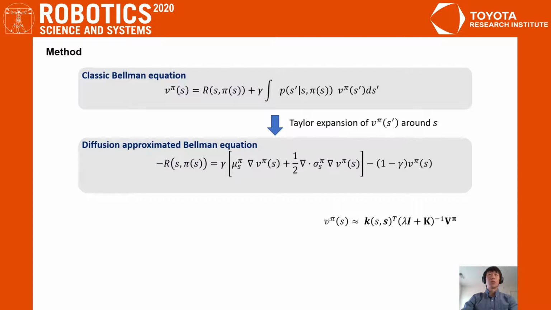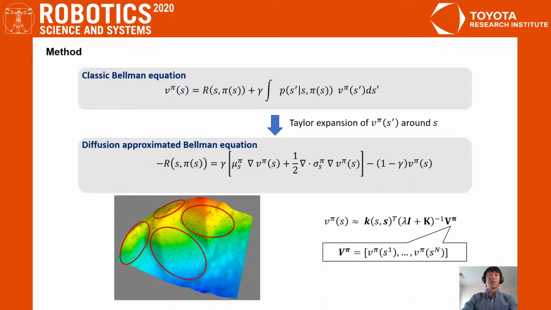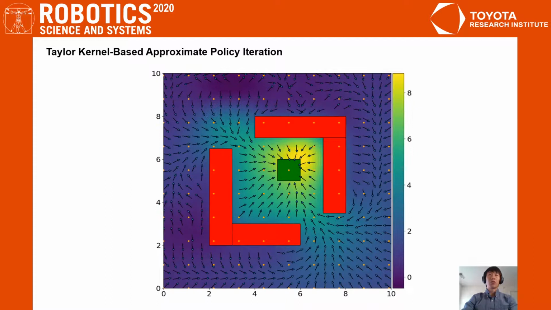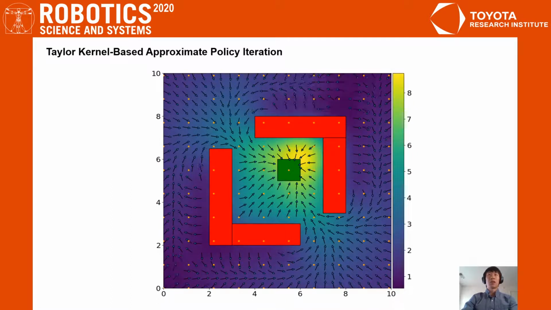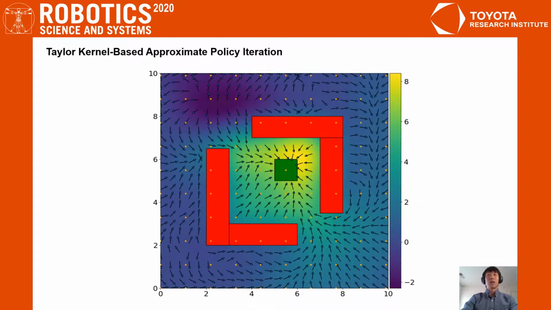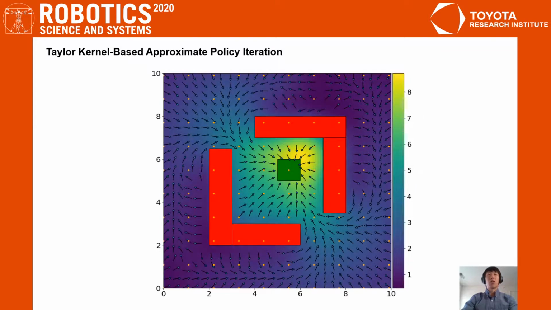Here, we opt to use the kernel method because it can approximate the value function using only a finite number of characterizing states. With the kernelized value function and the diffusion approximate Bellman equation, we can obtain an approximate policy iteration algorithm, which only requires a finite number of states together with the mean and the variance of the motion model. We show the process of the algorithm using a 2D navigation example. The policy and the value function are represented by the vector field and the color map, respectively. In this scenario, the value function and the policy are optimized over iterations and converges only within a few steps.